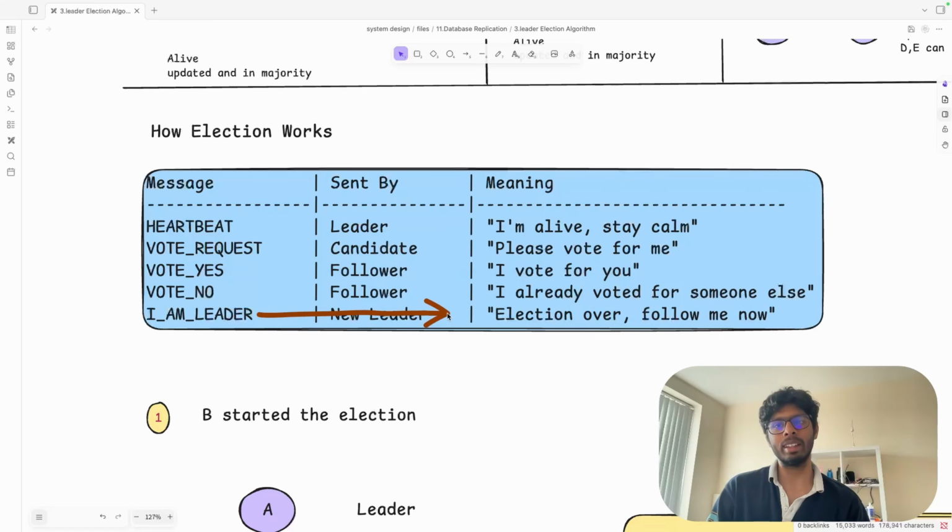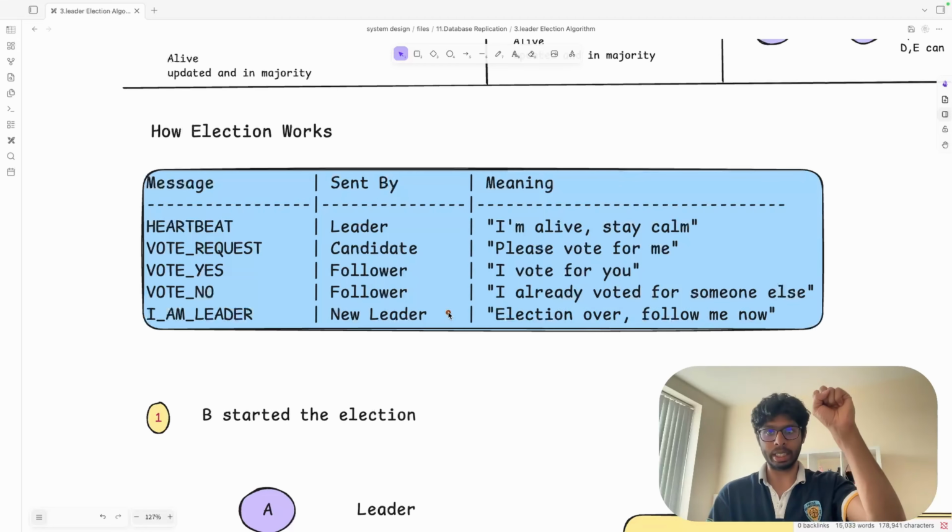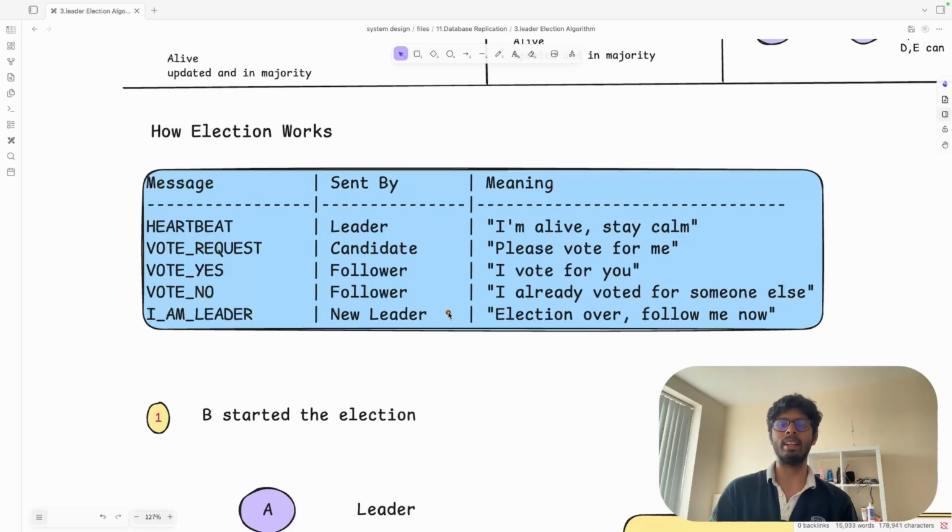And finally, whoever will become the leader, let's say there are now three nodes B, C and D. Election happens and B becomes the leader. In that case, what is going to happen? B will send a final request to C and D and say that now I have become a leader. Now we are going to stop the election, and then we will continue the same thing.